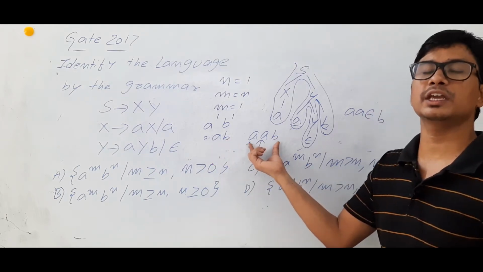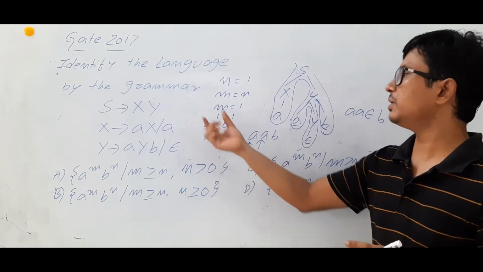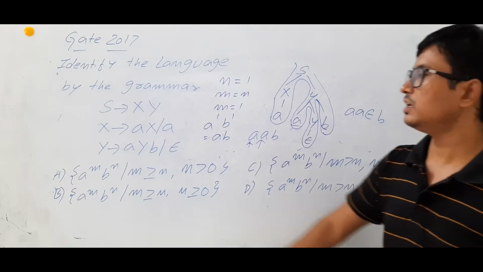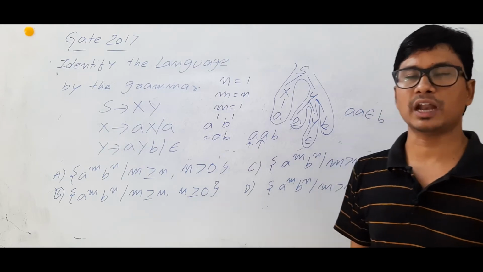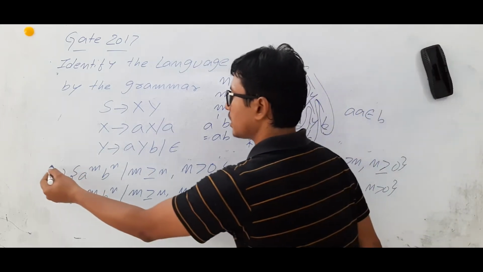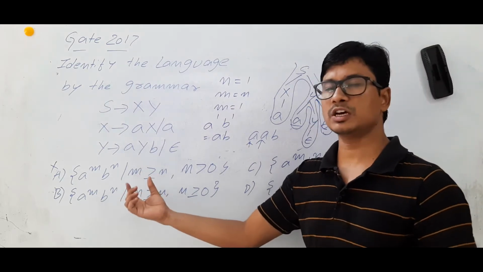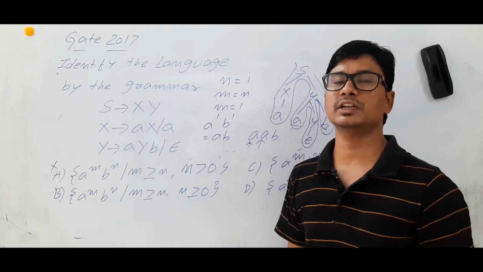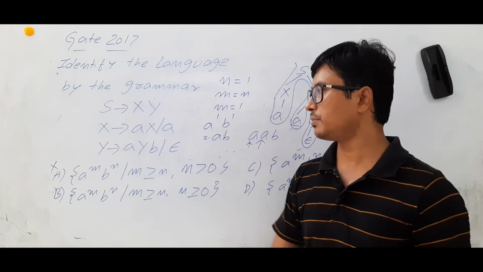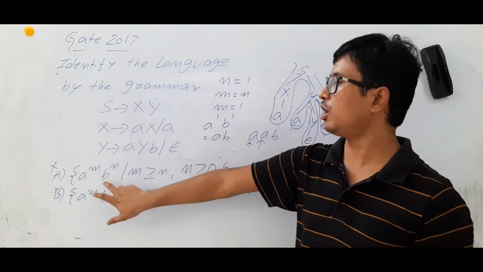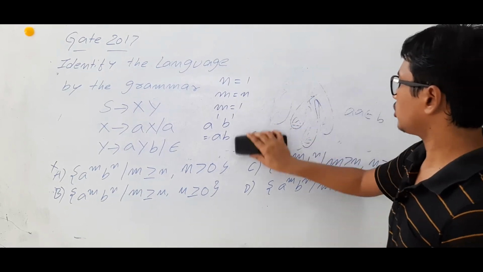However, I have generated aab. If you check, you cannot generate the string ab from this grammar. So a string which belongs to this language cannot be generated from this grammar. So this is not the correct option. Please remember this: as I said earlier, all the strings which belong to this language should be able to be generated from this grammar. However, the string ab could not be generated from this grammar. So this is not the correct language generated from this grammar. So option A is not a correct option.